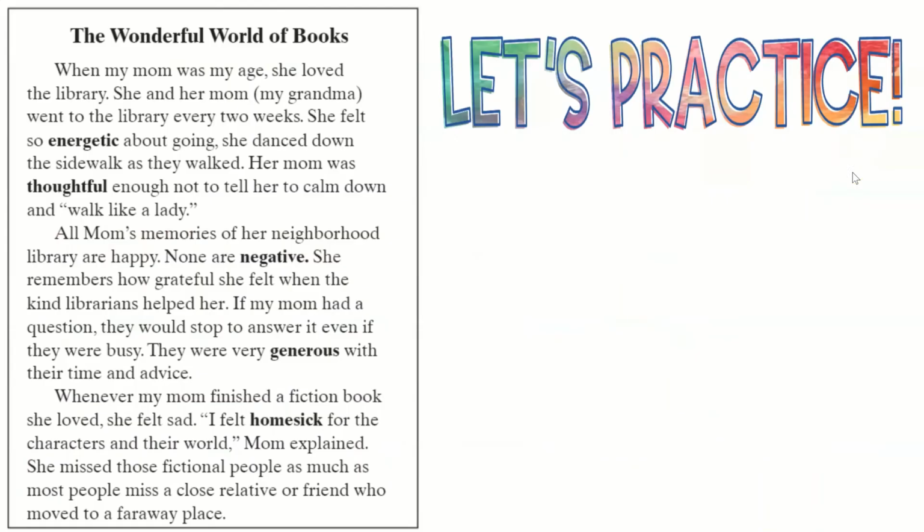Let's practice using IDEAS, the different context clue types, to help me understand unknown words. I'm going to read this passage here, and when I come across an unknown word, I'm going to use one of my context clue types to help me understand it. The passage is called The Wonderful World of Books.